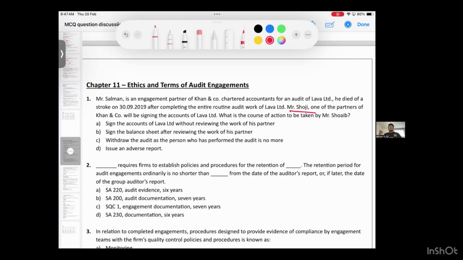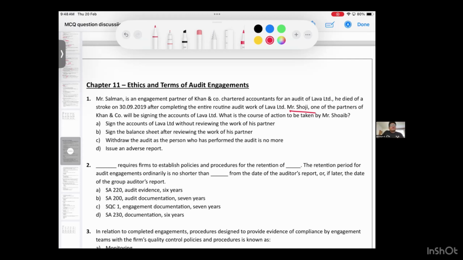So in a firm, one partner died. Another partner can come and sign the report. No issue, but first, he should be a chartered accountant. Second, he should not blindly sign. He should verify the work done by the deceased auditor. Who has to verify it? The other partner, Mr. Shoji, has to verify it. So what is the correct answer? What is the course of action to be taken by Shoji?